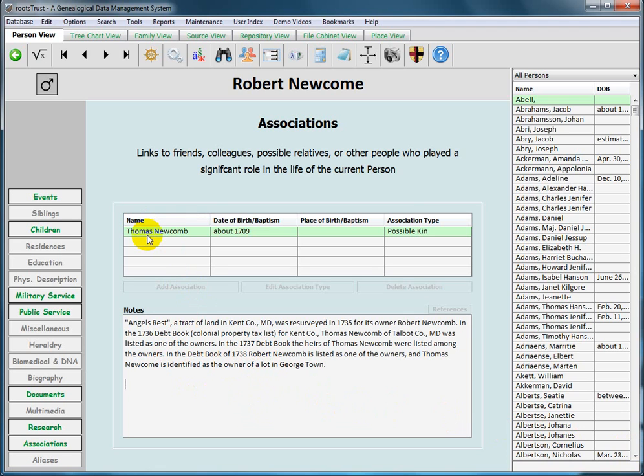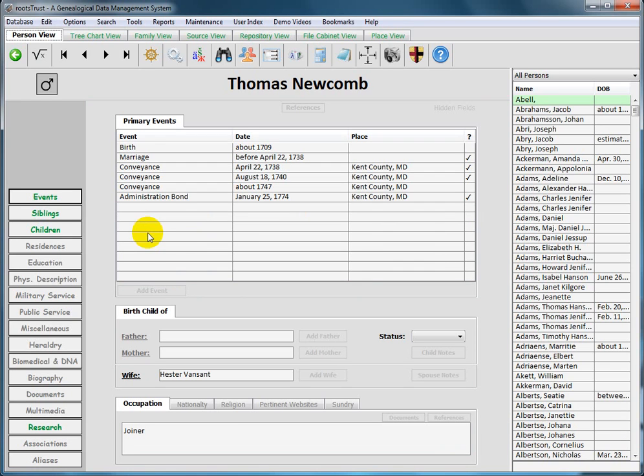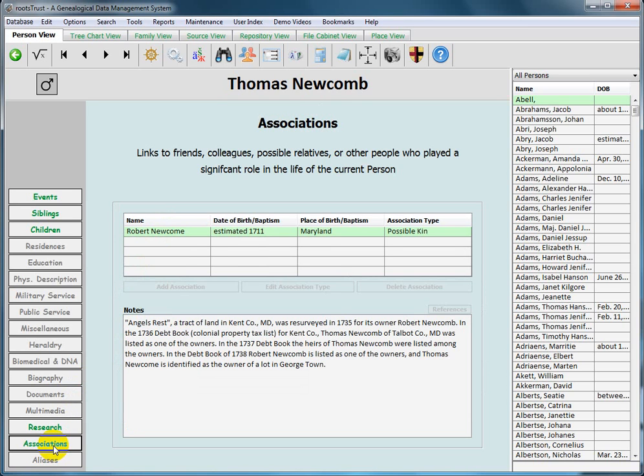So now I can double click this entry, and we are then transported to Thomas Newcomb. The associations button is not yet illuminated. Now it is once I click on it, and there you see the notes that I typed in or pasted in, and the association with Robert Newcomb. Okay.